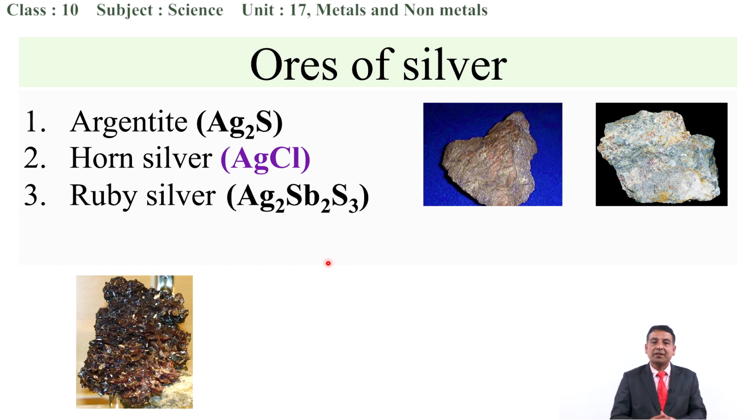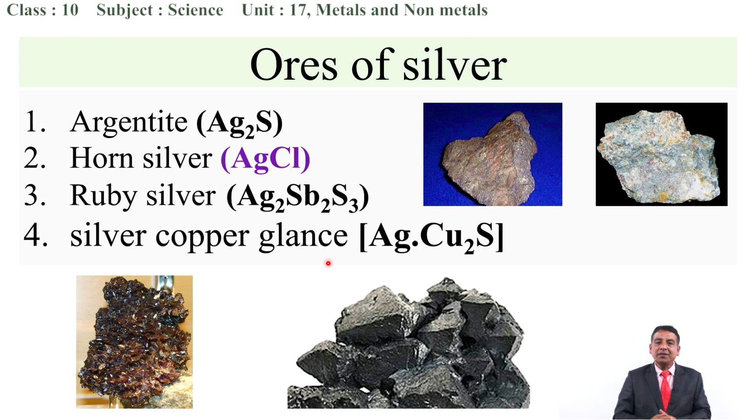The next one is ruby silver. Ruby silver consists of silver, Sb represents stibnum (antimony), and S represents sulfur. So 2 atoms of silver, 2 atoms of stibnum and 3 atoms of sulfur. That means Ag2Sb2S3 represents ruby silver. Next one, you can see here silver copper glance, Ag.Cu2S. That means silver along with copper sulfide. So this represents another ore of silver.